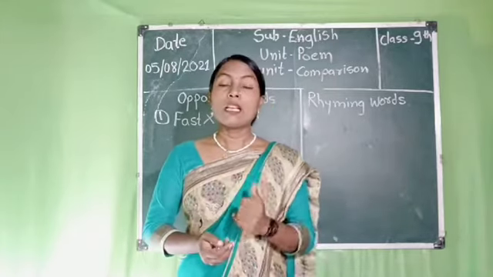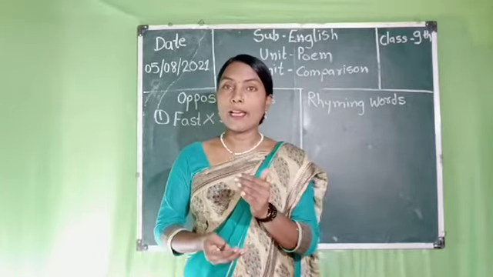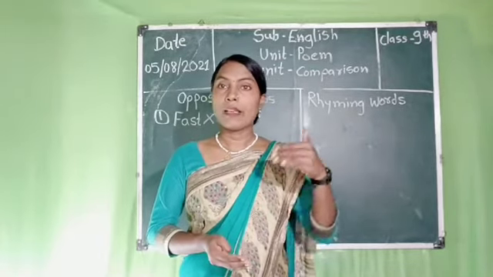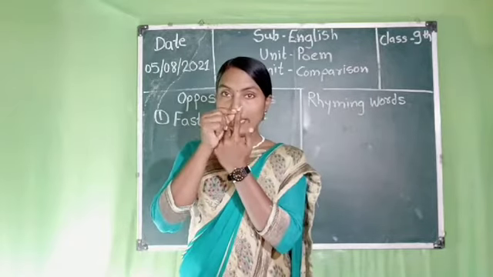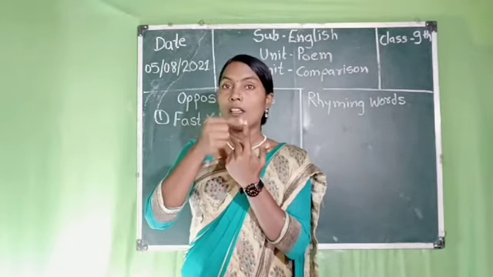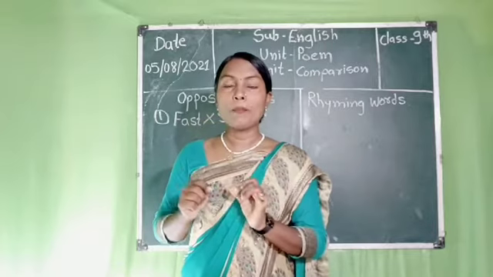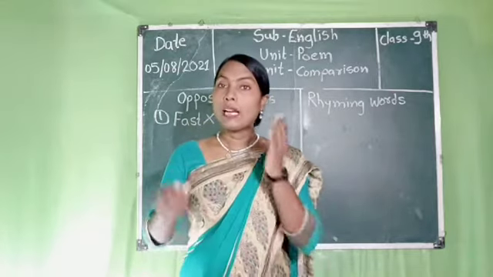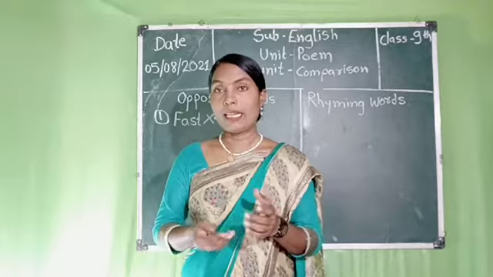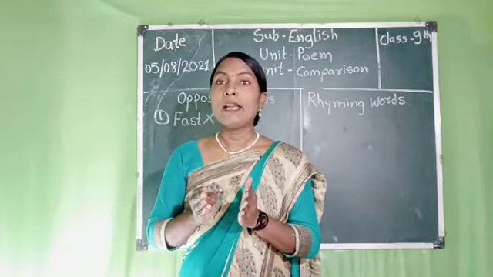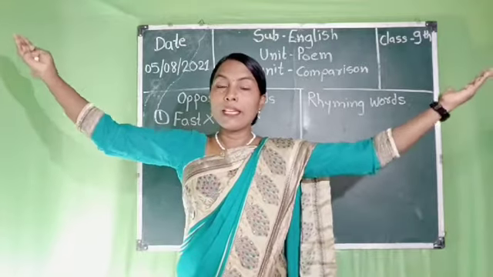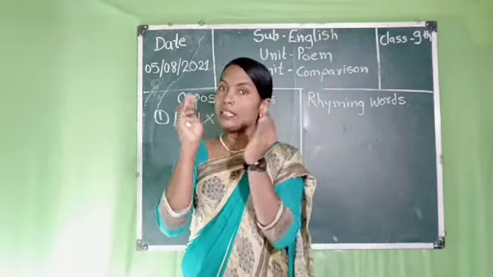Then it is small. If we compare, the dinosaur is big. And what is small? That is a small snail. The snail, it is so small. So here also we compare two things. We compare the size, that the dinosaur is big and a snail is small.